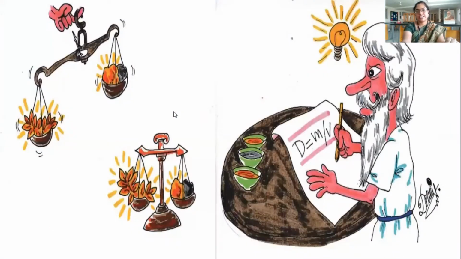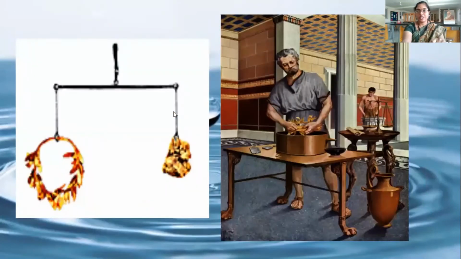What idea did he get? The idea is we can calculate the volume of an irregular shaped object by immersing that object in water. Initially you take some amount of water in the container, and if you place the original gold in the container, how much water is displaced out?